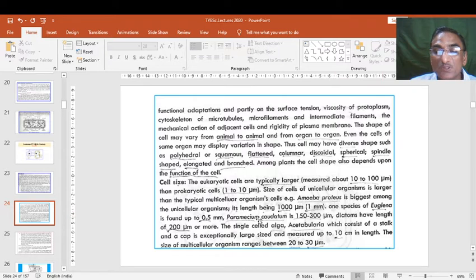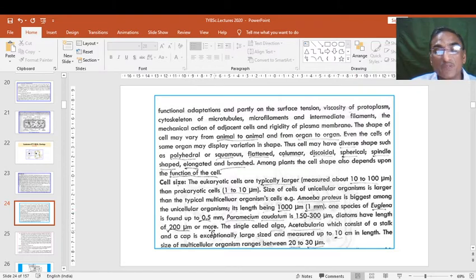One species of Euglena is found up to 0.5 mm. You see, this is 1 mm, this is half mm. For example, Paramecium caudatum is a protozoan, and it has 150 to 300 micrometers in size, whereas the diatoms have a length of 200 micrometers or more. So diatoms are also